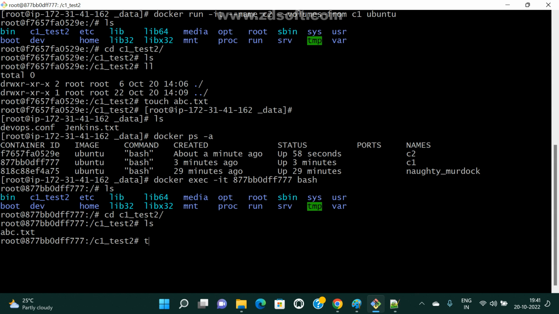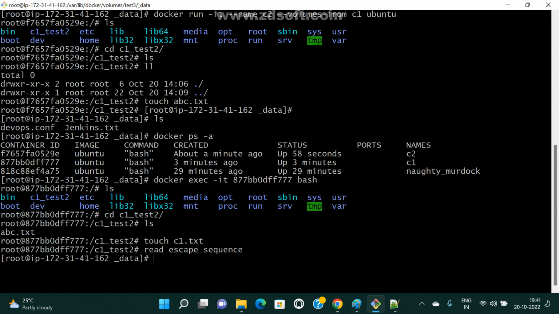Here I am going to create one more file, touch, for example, C1.txt, for container 1, right? C1.txt. Now I'm coming outside, Ctrl+P+Q, and again Ctrl+P+Q. Anyway, I come outside, right?